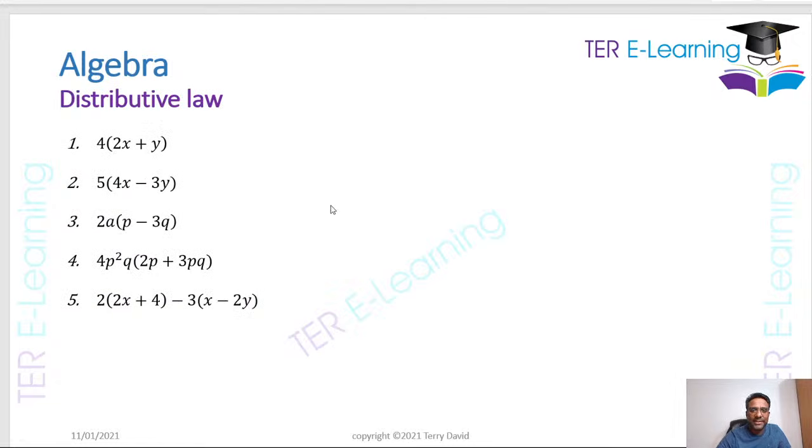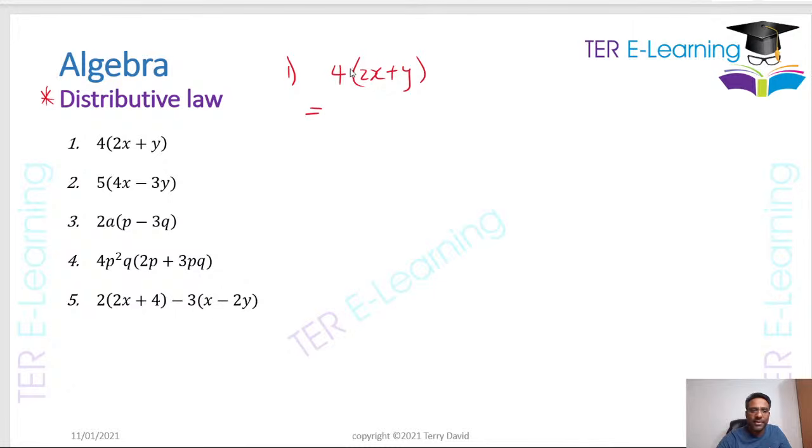Now, another important thing that you guys need to know is the distributive law. This is important because this is how we remove brackets, right? So let's say we have to do this. 4 multiplied by 2x plus y, and you want to multiply this out.